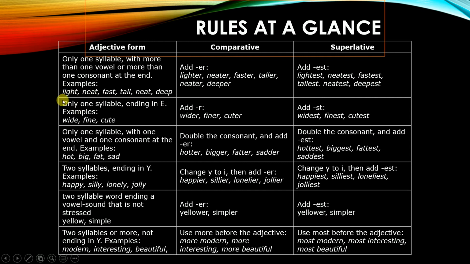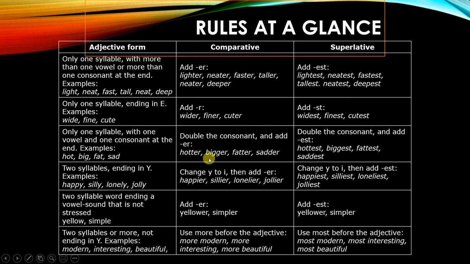When you have only one syllable ending in E, example wide, fine, cute, add R. So for the comparative we have wider, finer, cuter. Then when it is superlative, you add ST, so widest, finest, cutest. Only one syllable with one vowel and one consonant at the end, example hot, big, fat, sad: you double the consonant and add ER. Then with the superlative, you double the consonant and add EST, hottest.